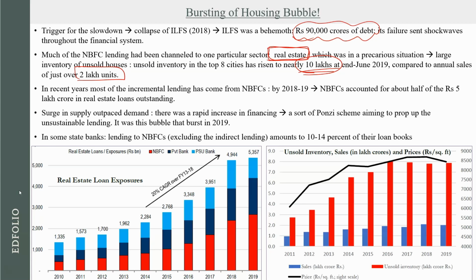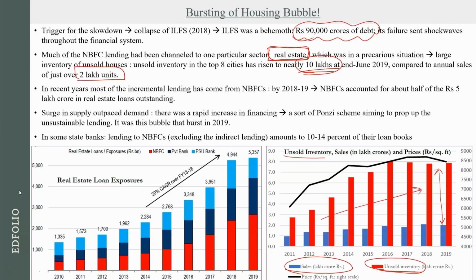So if you see the right side figure, you can see that the unsold inventory is climbing, whereas the gap between these two is rising. Your sales realization and the inventory sold realization, the gap is increasing.